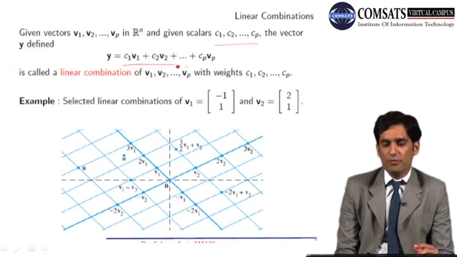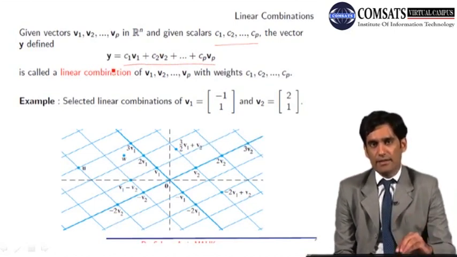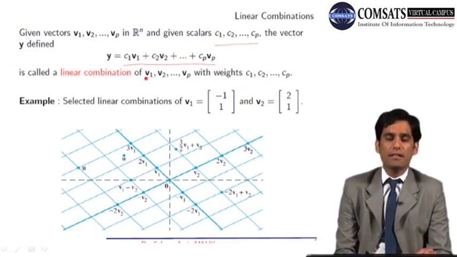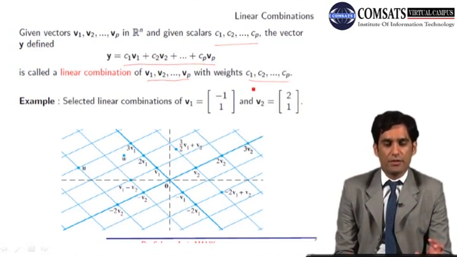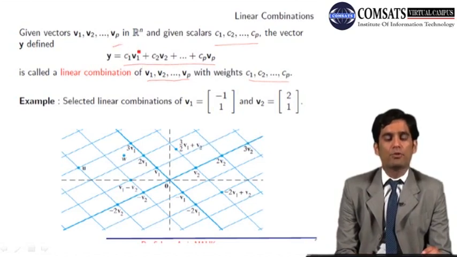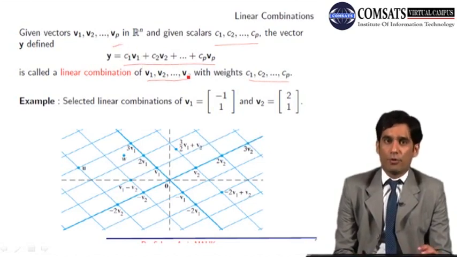So this is the new vector which has been formed by multiplying each vector by a scalar and adding. The resulting vector is known as a linear combination of vectors v1, v2, and so on up to vp with weights c1, c2, and so on up to cp. So this is the general definition of linear combination of any number of given vectors. Given vectors are p. P could be any positive number from Rn, and Rn could be R2, R3 and R4.